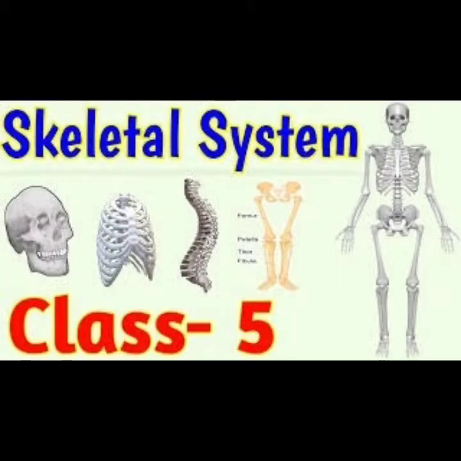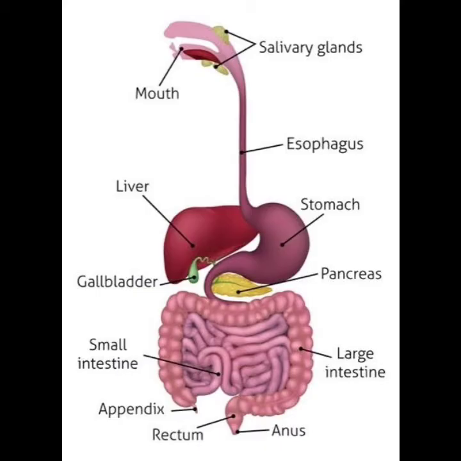Hello students, so today we start a new chapter, that is skeletal system. Before starting this chapter, we have to learn some keywords which we use during this chapter. First, the digestive system. What is the digestive system?